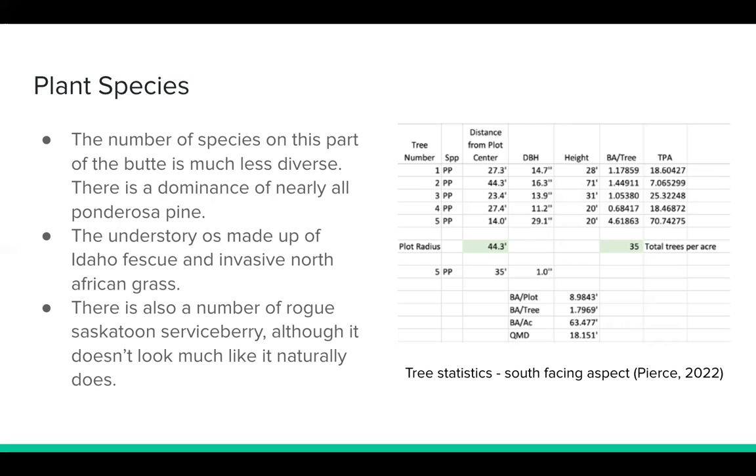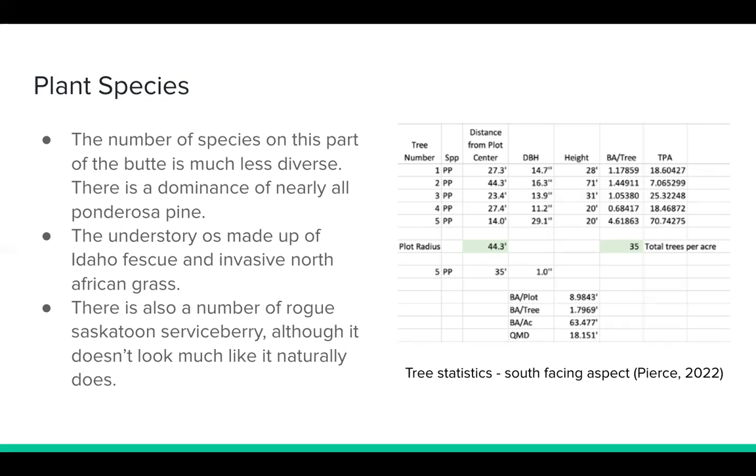The tree species present, however, are similar in that there is a high number of ponderosa pine. This species tends to be tolerant of drought, heat, and even wildfires. This is an important factor on this part of the butte, as fires here are much more common and the sun is not filtered as it is on the opposite side.